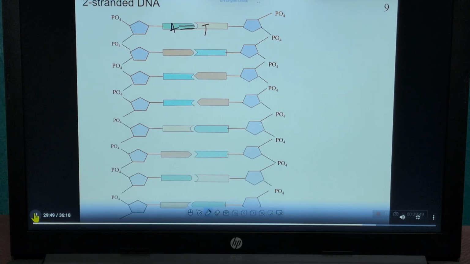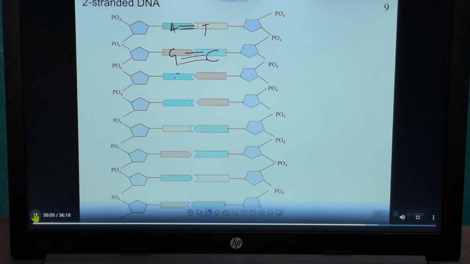No, never. Only thymine will come and bind with adenine. Okay. If G is present, then cytosine will come and form 3 hydrogen bonds with guanine.